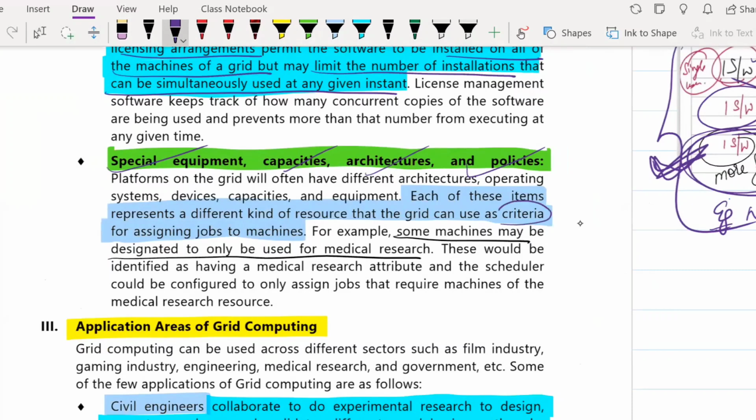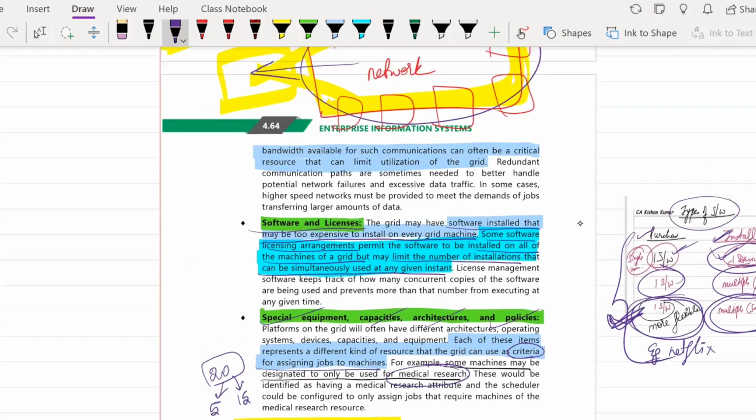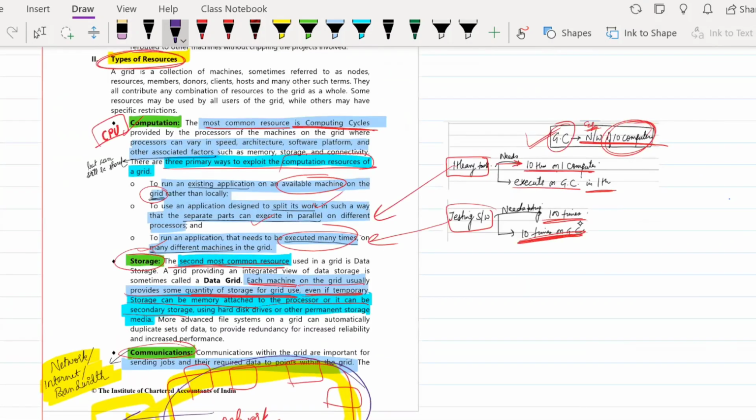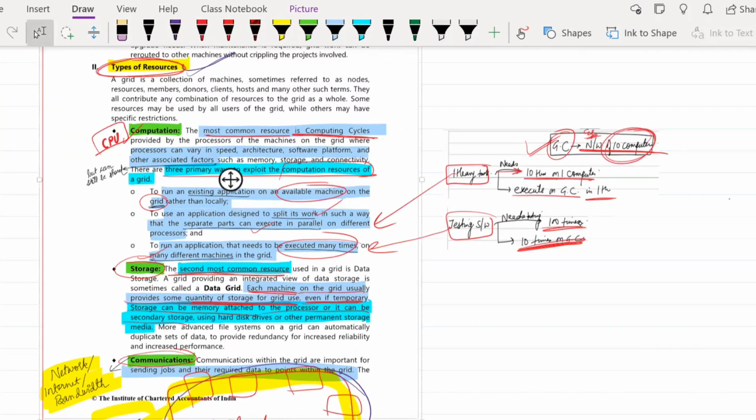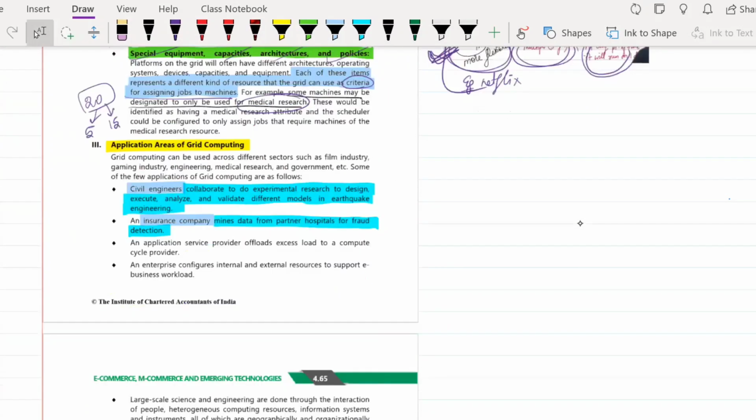So you can maybe use a criteria to assign jobs to each machine. Suppose you have around 20 computers for the grid, then you can assign the criteria that the first 5 computers will be used for medical research only, and the next 15 computers shall be used for education research. Things like that. Okay, so these were the types of resources that are involved in a grid computing environment.